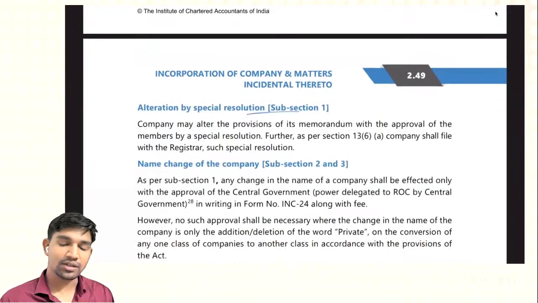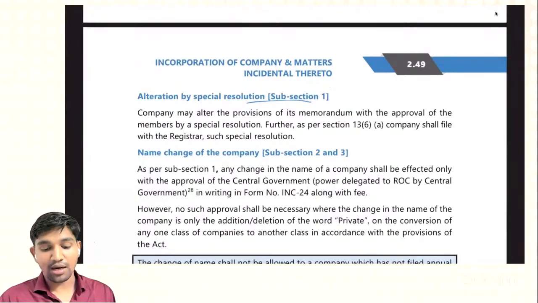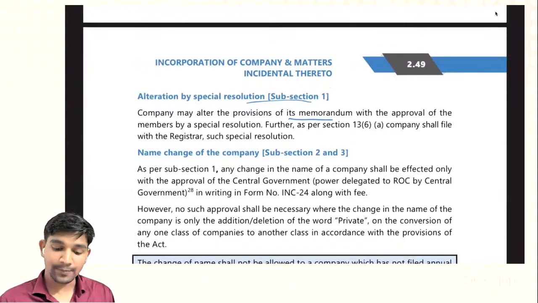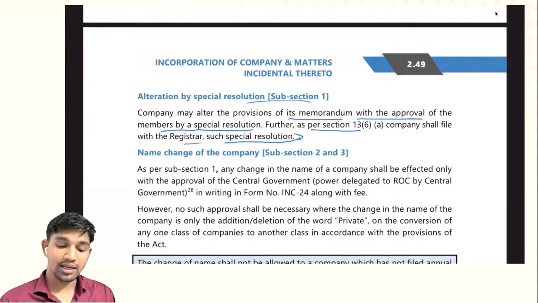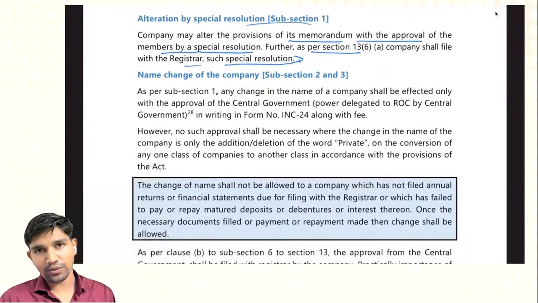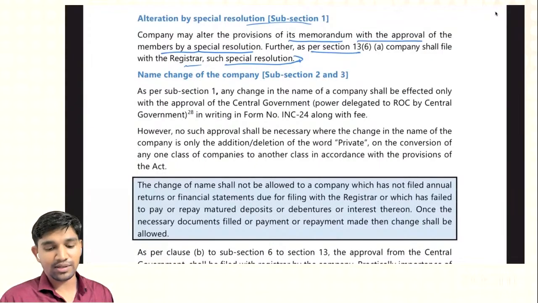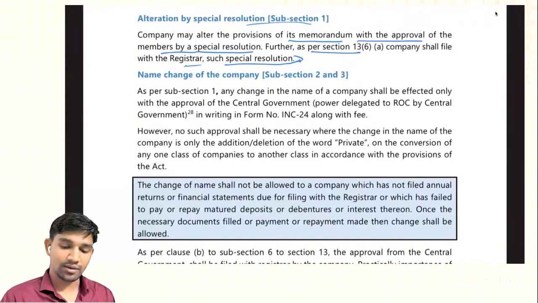Alteration by special resolution, subsection 1 of section 13. A company may alter the provisions of its memorandum with the approval of the members by special resolution. Further, as per section 13(6), clause A, a company shall file with the registrar such special resolution. Name change of the company. We already know that the first clause in the memorandum is the name clause, and if you want to change it, then we have to use subsections 2 and 3 of section 13. So here we will change the name of the company.